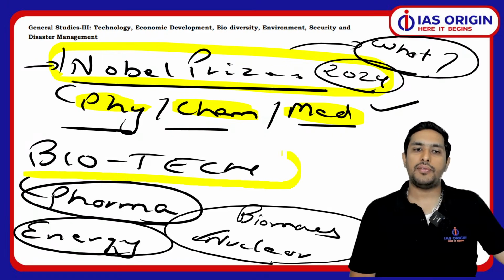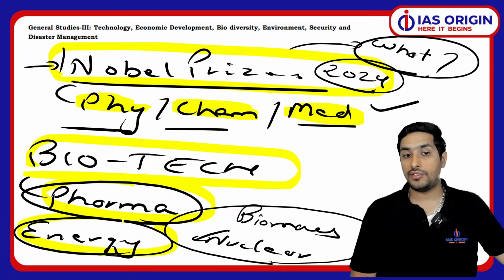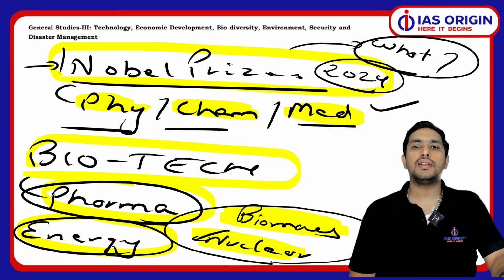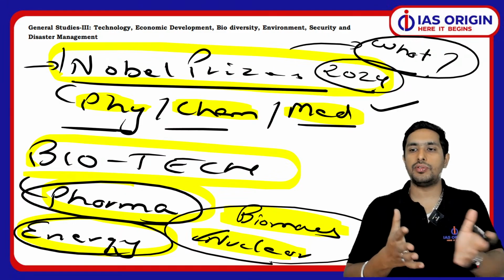that. Biotech, when we talk about, so biotech like pharma related things, and energy, you should know about energy like biomass, you should know about nuclear tech, and you should know about any other emerging source of technology. It can be geothermal as well.